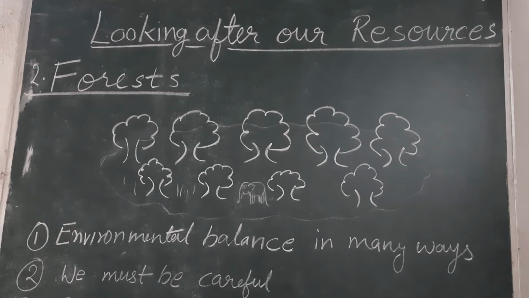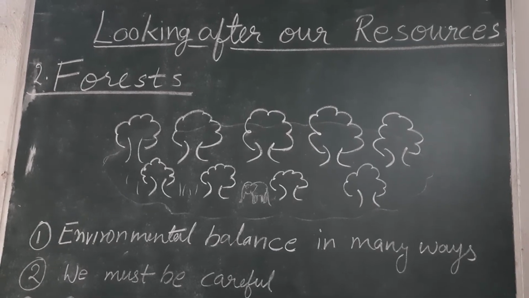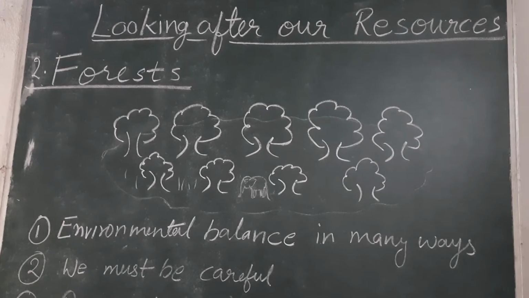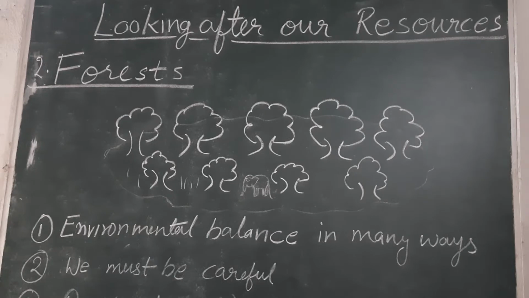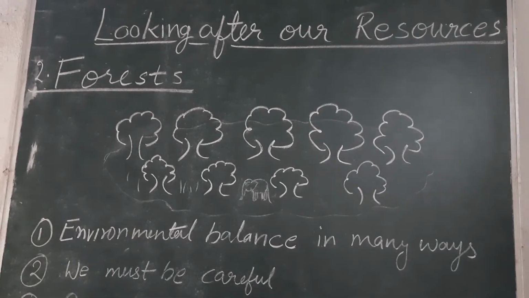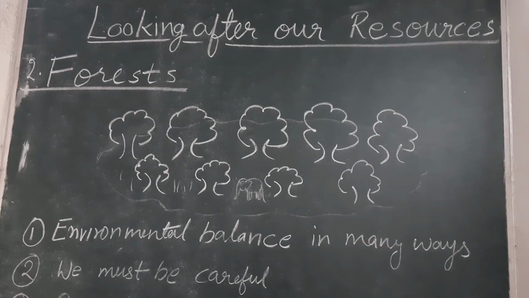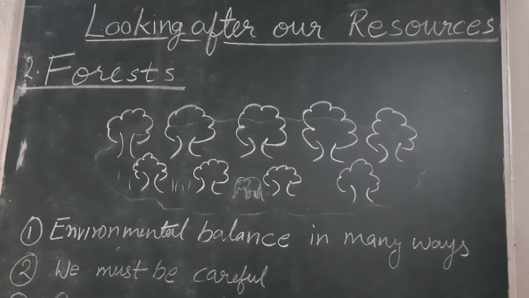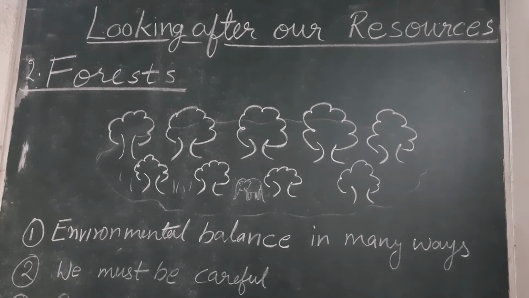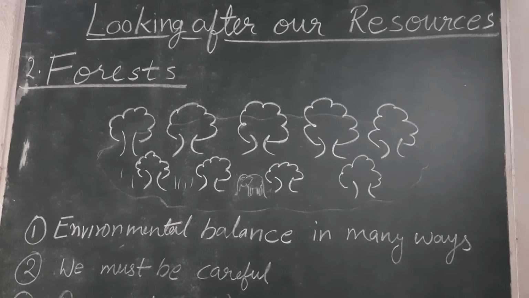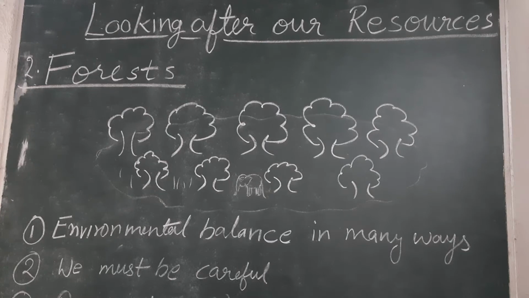These forests are absorbing the carbon dioxide and making their food with the help of the photosynthesis process and converting that carbon dioxide into oxygen. And that oxygen is inhaled by human beings and other creatures also. So in this way they are maintaining the balance of the gases in the environment. So the first point I have written is environment balance in many ways.